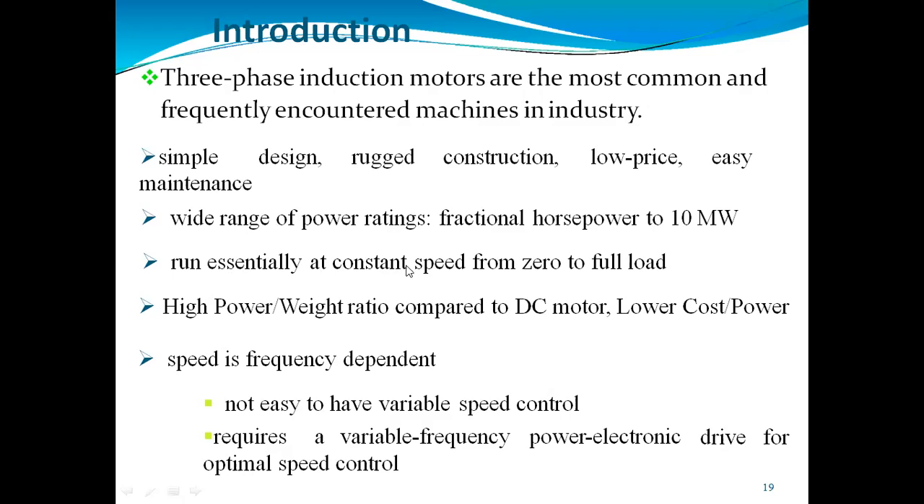It runs easily at a constant speed from zero to full load. It has a wide range of power rating, up to 10 megawatts, so it also comes in fractional horsepower sizes. It is not easy to vary the speed, and it requires a variable frequency power electronic drive for optimal speed control.